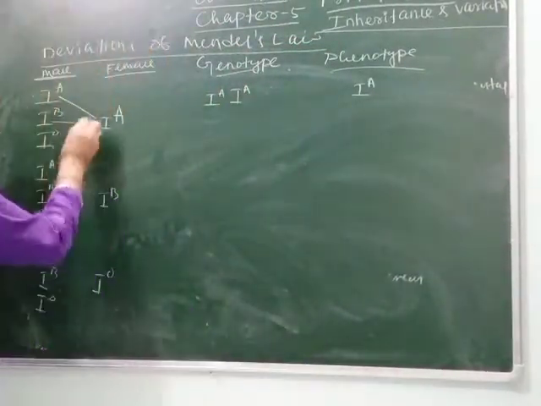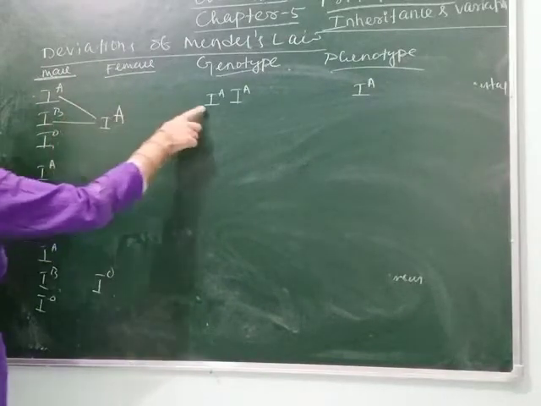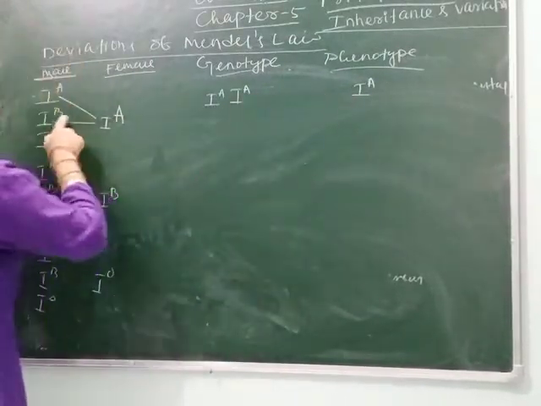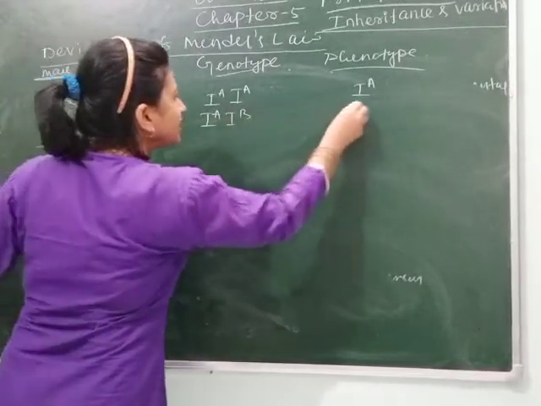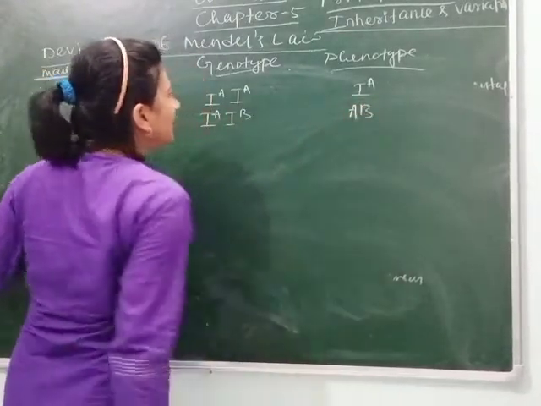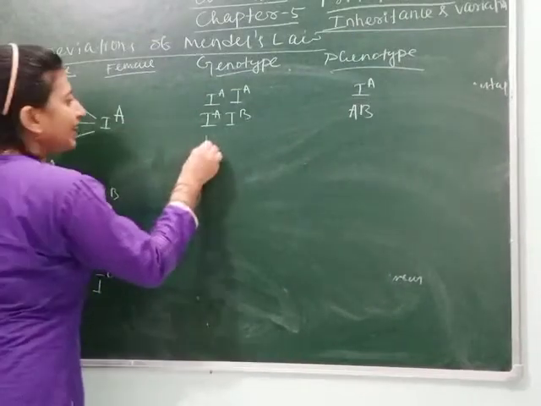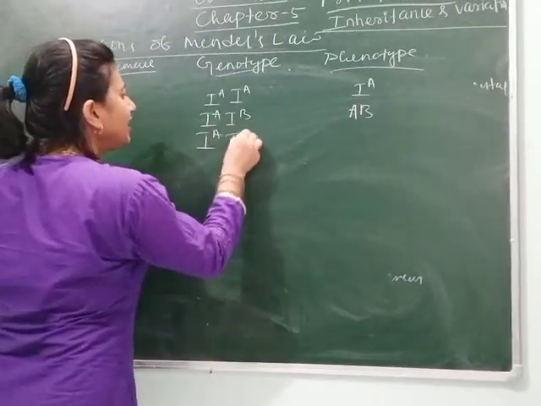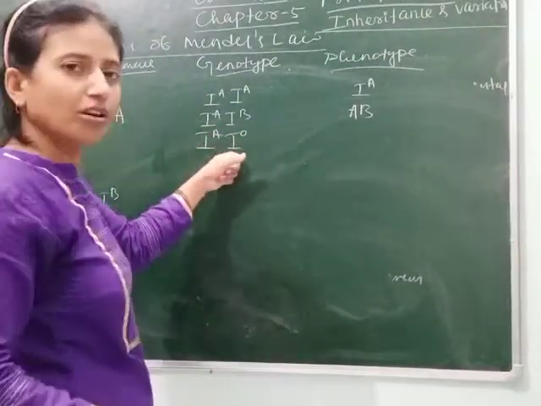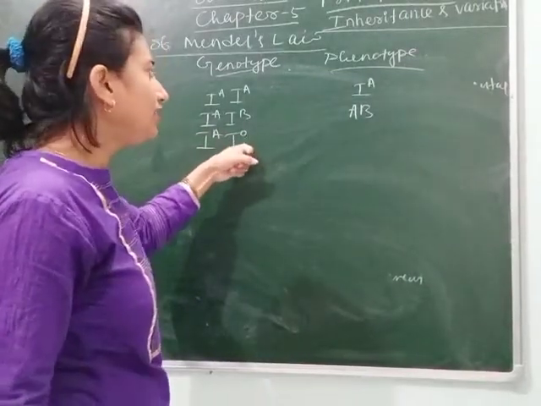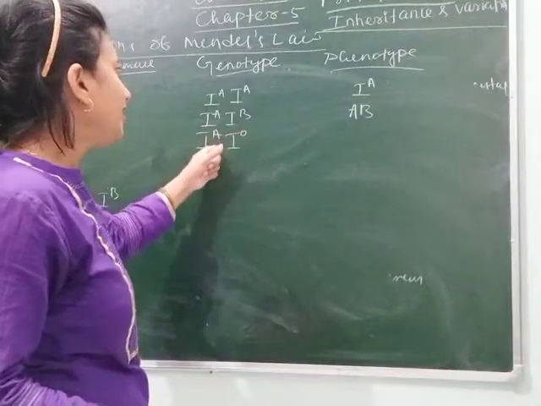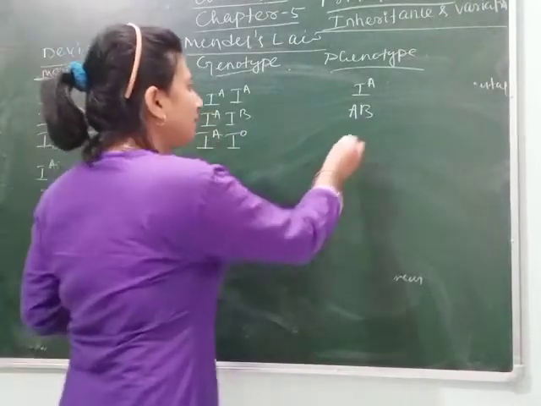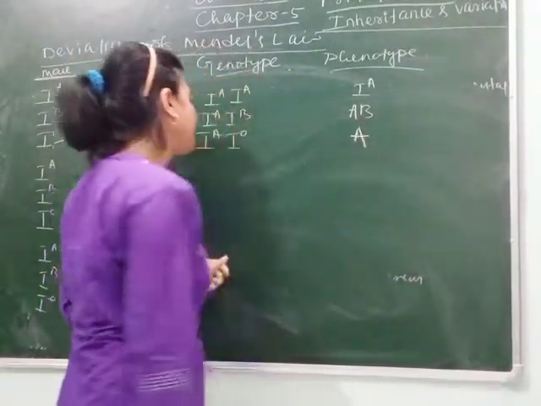So you can see here IA crossed with IA, the phenotype is A. IB with IA means IA IB, it will express AB. Then IO with IA means IA IO. As I have told you, when O comes with IA, O will not express because O is recessive. When it comes with IA, the blood group will be A.